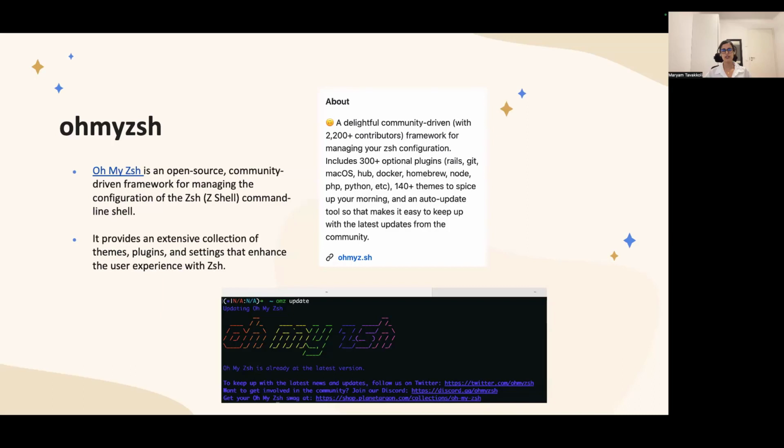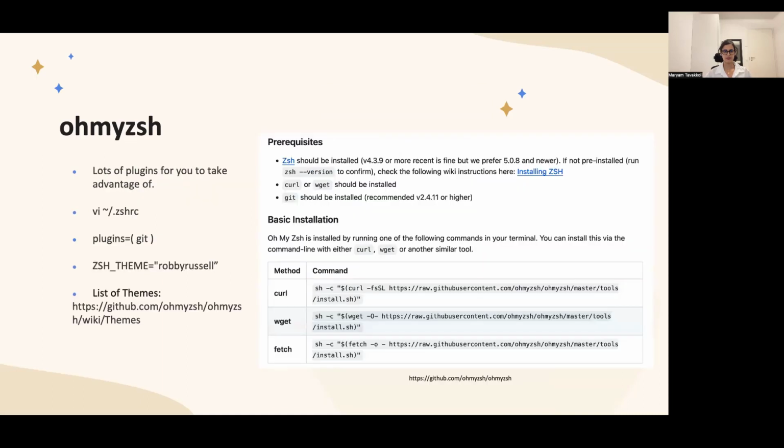In the right side screenshot, you can see there are some prerequisites for installing Oh My ZSH. First of all, you have to have ZSH itself installed, curl, and git, and after that, you can install this using any of the mentioned methods, such as curl, wget, and fetch.